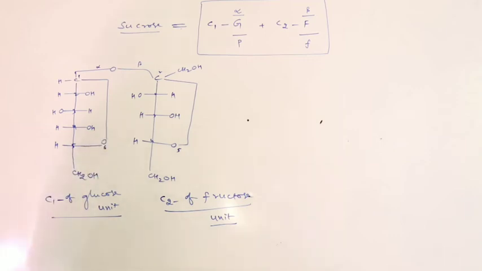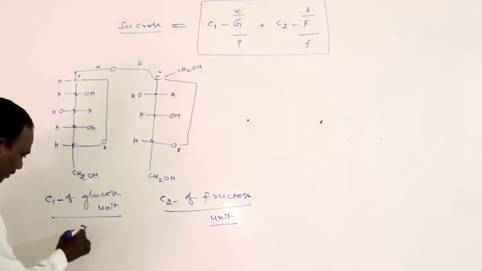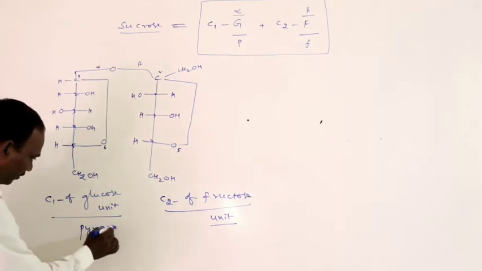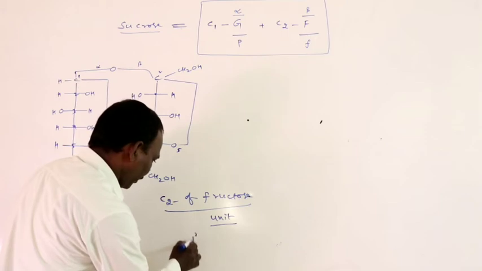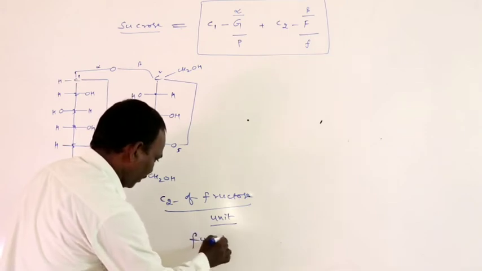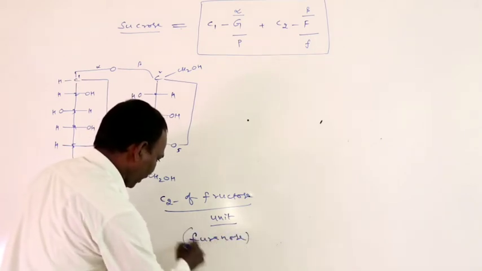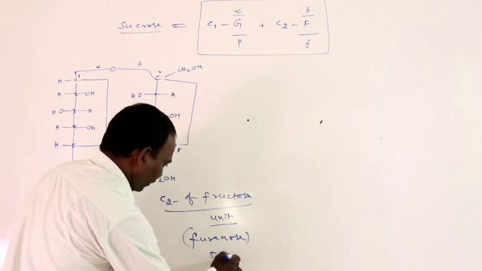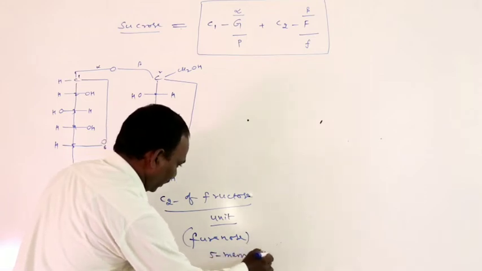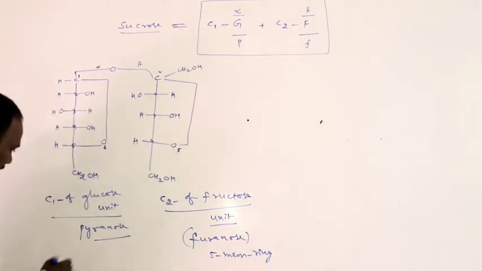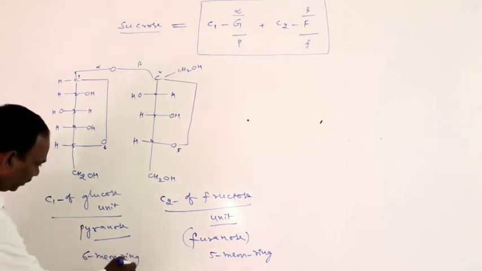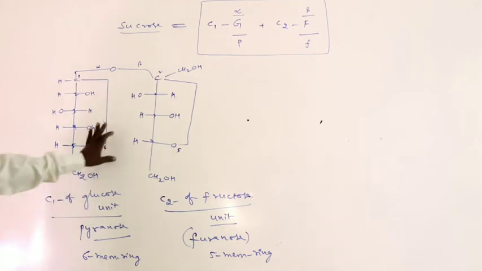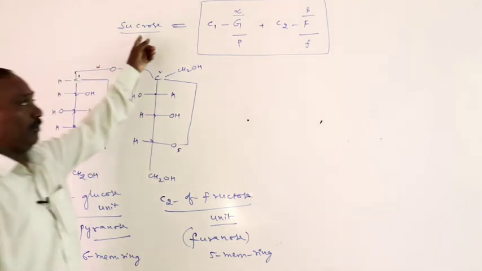Alpha-beta linkage. It is a pyranose ring structure. Pyranose means a 6-membered ring structure. Now this is the furanose ring structure. Furanose means a 5-membered ring structure. Pyranose is nothing but a 6-membered ring structure. Okay, this is the structure of glucose, sucrose.